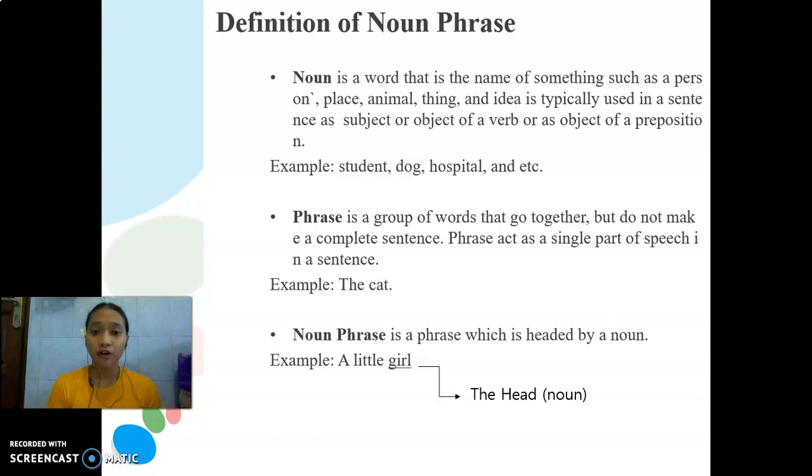Phrase is a group of words that go together but do not make a complete sentence. Phrase acts as a single part of speech in a sentence. The example of phrase is the cat. The cat is not a complete sentence because there is no subject or verb, but the cat in here is a phrase because it has a meaning. So we can conclude that noun phrase is a phrase which is headed by a noun. The example of noun phrase is a little girl. Girl in here is the head or noun of the phrase.